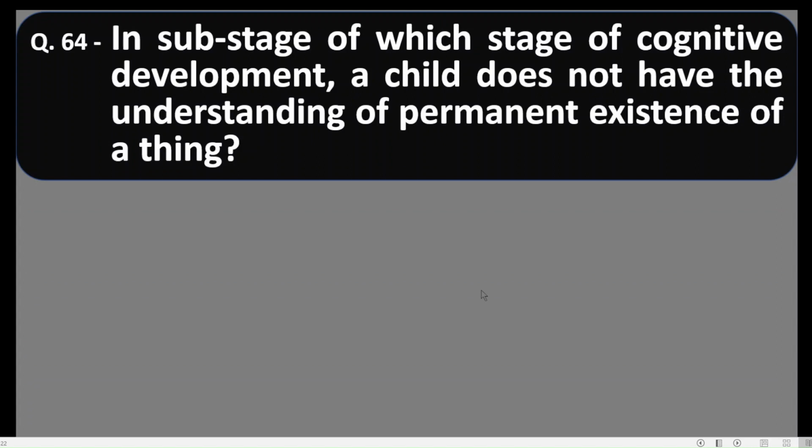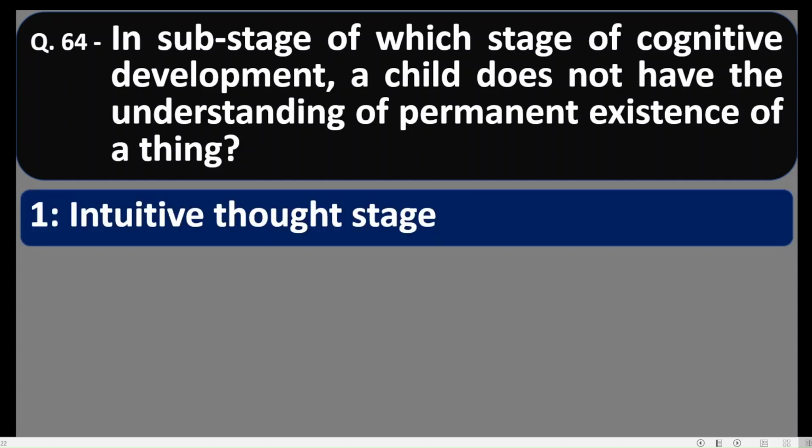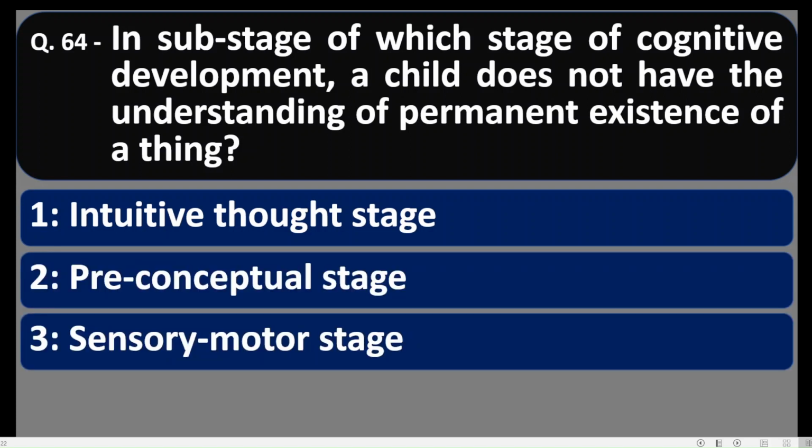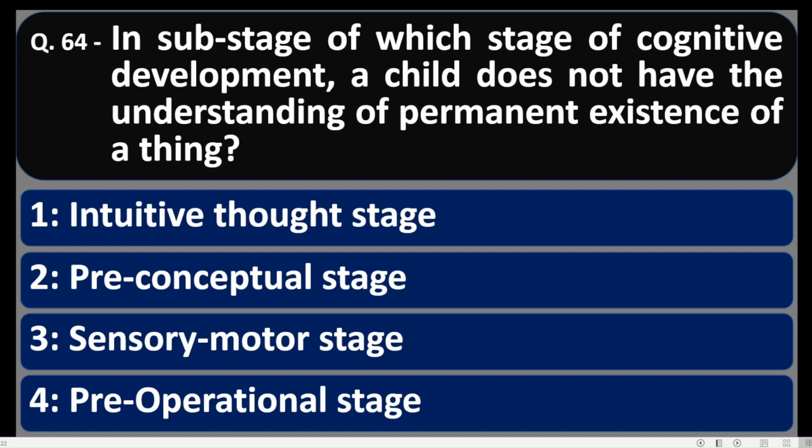Question number 64. In which stage of cognitive development does a child not have the understanding of permanent existence of a thing? Let us see the options. Intuitive thought stage number 1, number 2, preconceptual stage, number 3, sensory motor stage, number 4, pre-operational stage.